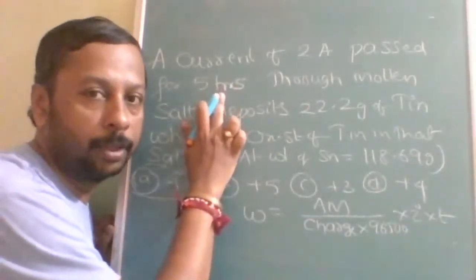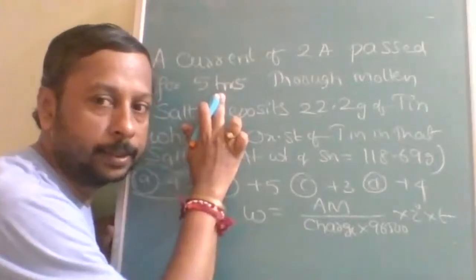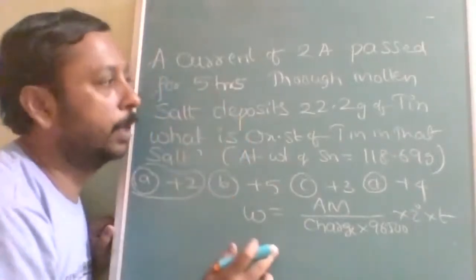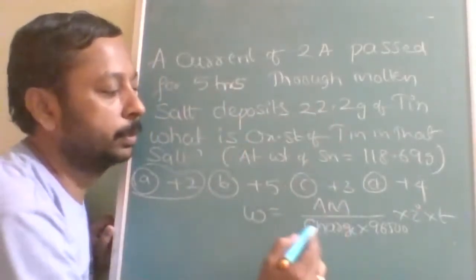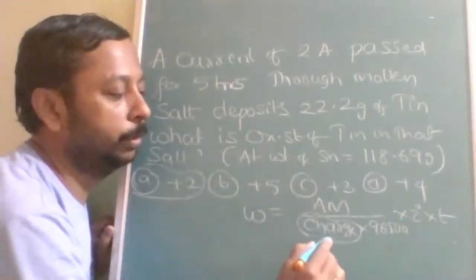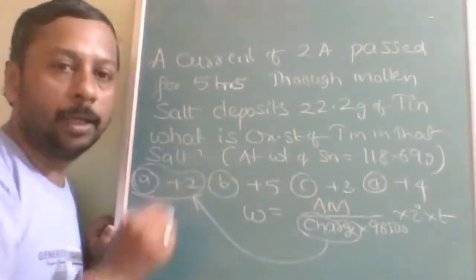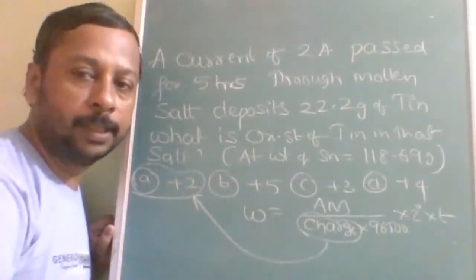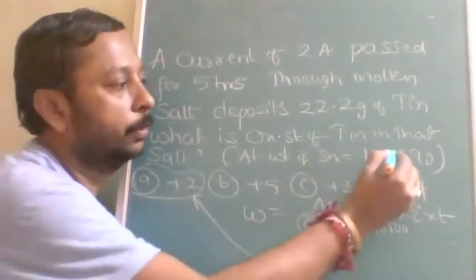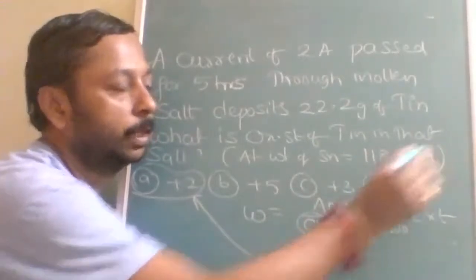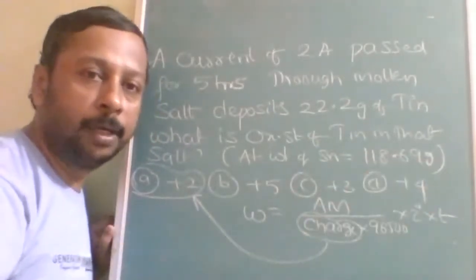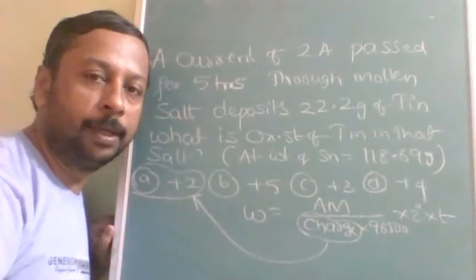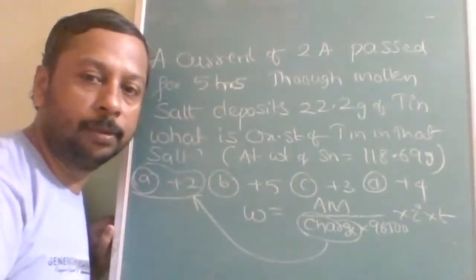Don't forget to convert it into seconds. And mass is also given, atomic mass is given. The only thing you will find out, and I hope you should get +2. It will not be exactly correct because of how accurately he has given. Understood? So if it is 1.98, also 2 only; 2.03, also 2 only. Okay.